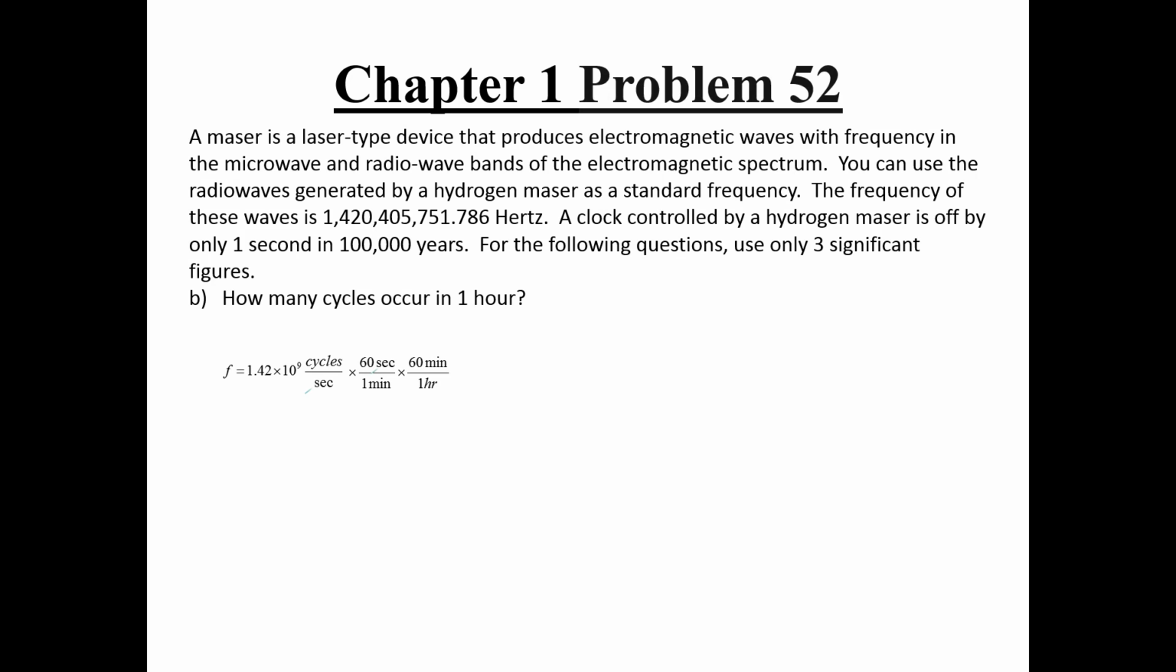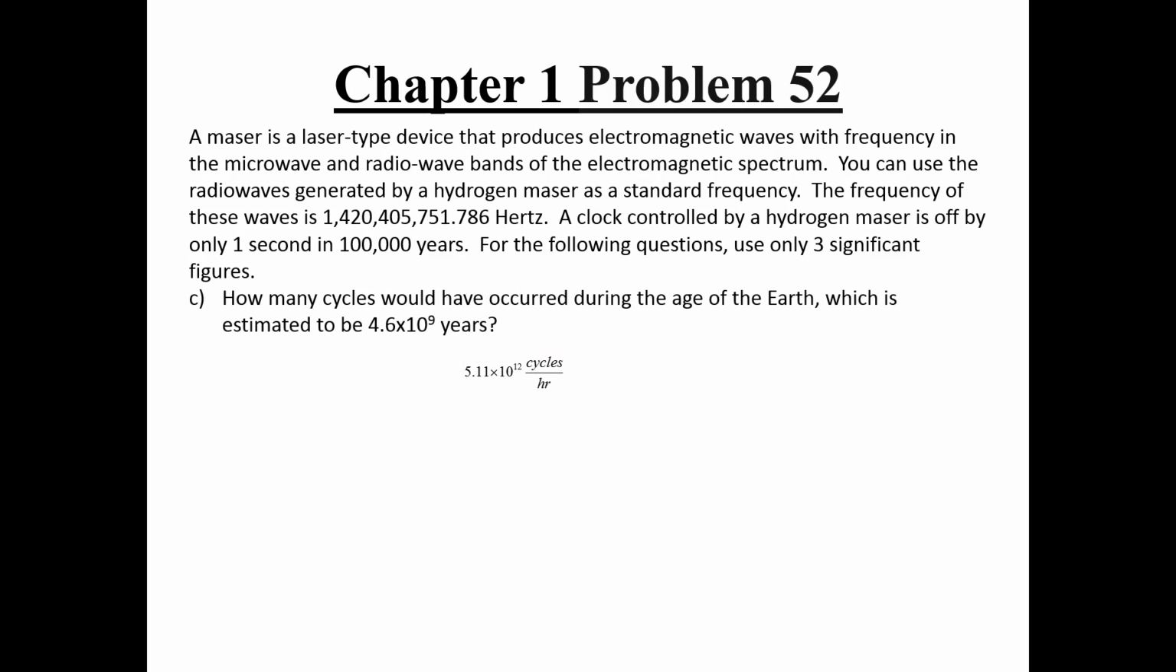As you can see, the way we have this conversion set up is correct because all the units that we don't want in our final answer will cancel out, leaving us with a frequency equaling 5.11 times 10 to the 12 cycles per hour. To find how many cycles will occur during the age of the Earth, we need to